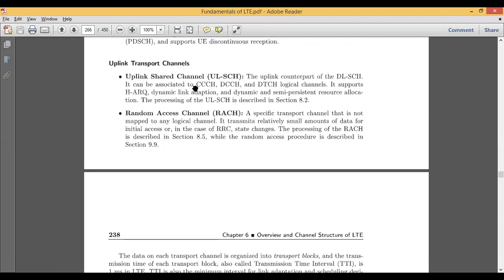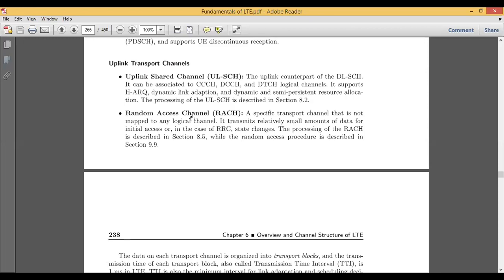Similar to the downlink transport channels, we have uplink transport channels. One is the uplink shared channel. This again uses the logical channel, and it makes use of HARQ, dynamic link adaptation and semi-persistent resource allocation. The other is the random access channel. This channel is not mapped to any logical channel. You can see whenever it is going in the uplink direction, no channel is mapped to the logical channels. All are mapped to the downlink channels only.